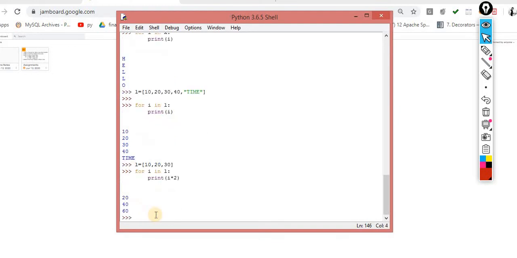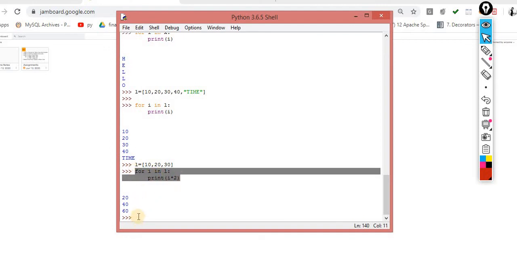Now what output will you observe? For every value, I perform the operation i multiply by 2, that is 20, then again i multiply by 2, that is 40, again i multiply by 2, that is 60, for every iteration. By default i value is coming 10, again 20, again 30, and I am performing some kind of operation on these values. This is the simple way to do the same thing.